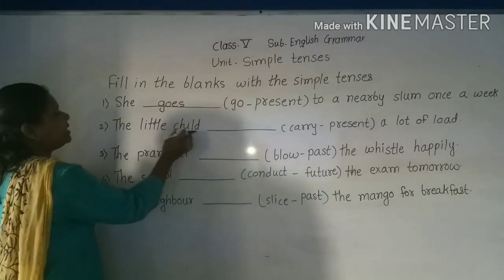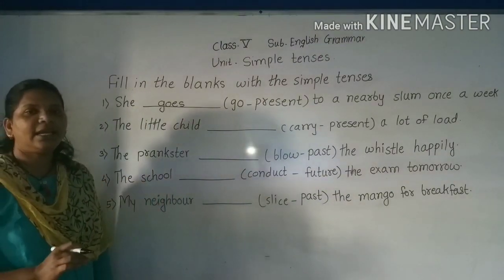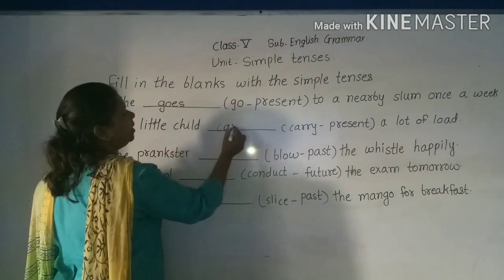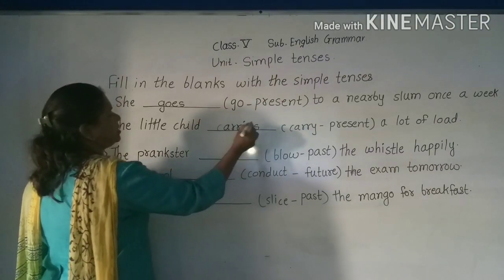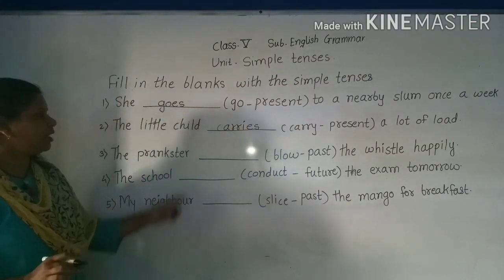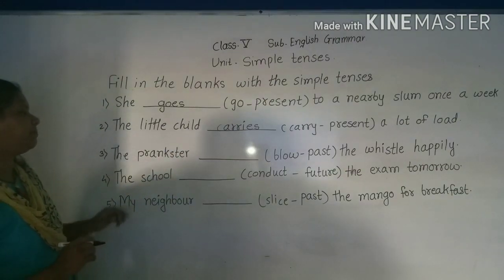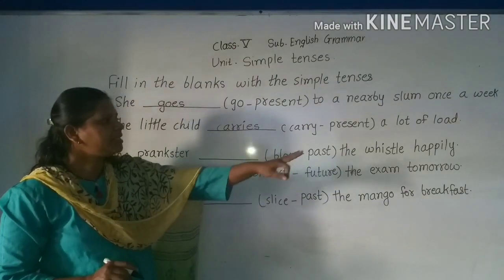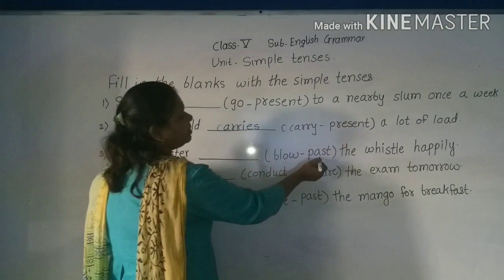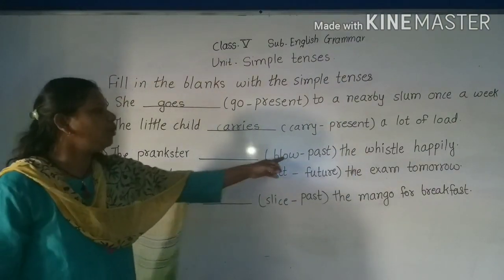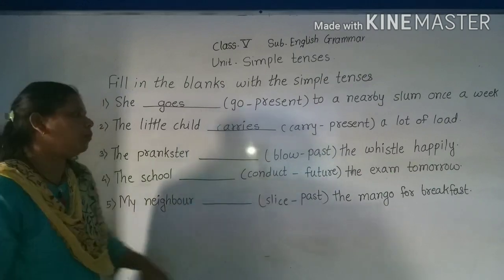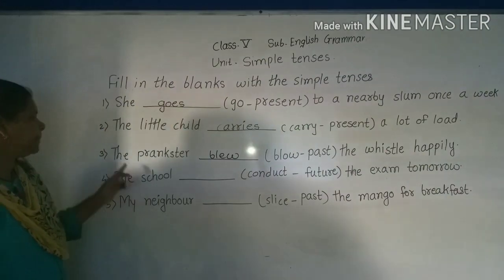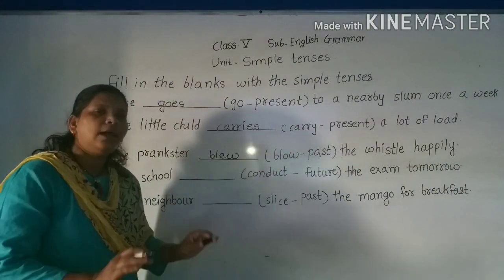So the little child, what is this? Little child, third person singular. So what will we use here? Carry, C-A-R-R-I-E-S, carries. Because child is third person singular. Now see: The prankster dash the whistle happily. Here simple past tense we have to use. Blow. What is the past form of blow? Yes, my dear students. Blew. The prankster blew the whistle happily.